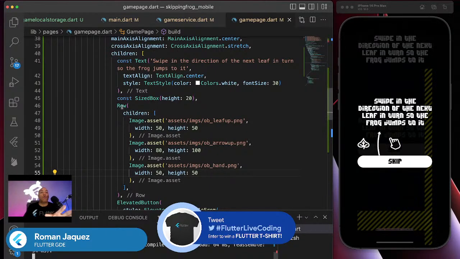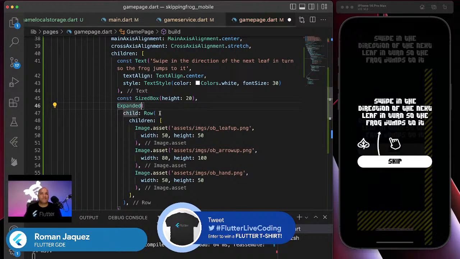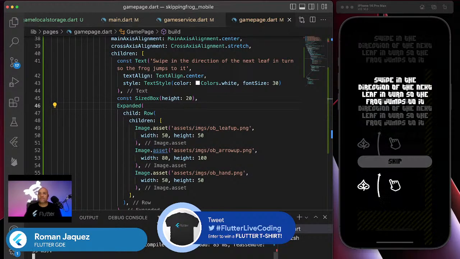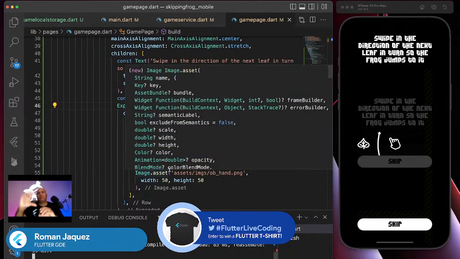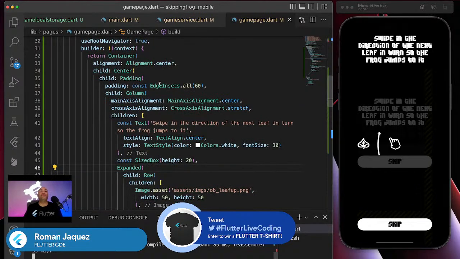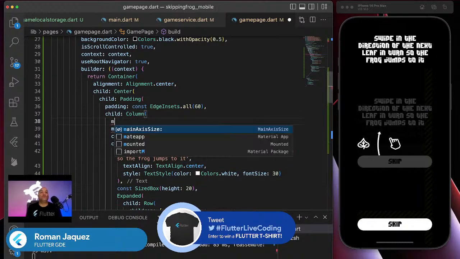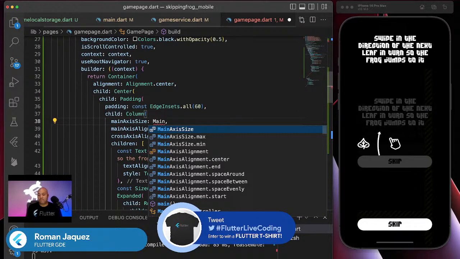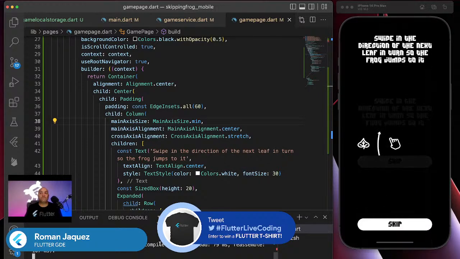That's okay. I want my row to actually occupy most of this column, so I'm gonna wrap it inside expanded. Let me try this. That way it looks like this. Thank you, that's exactly what I want. Actually, you know what? Let's not do an expanded. Unless I do this on the column. Where's my column? Here's my column. So I want to do main axis size min. That way it takes the minimum amount of space.